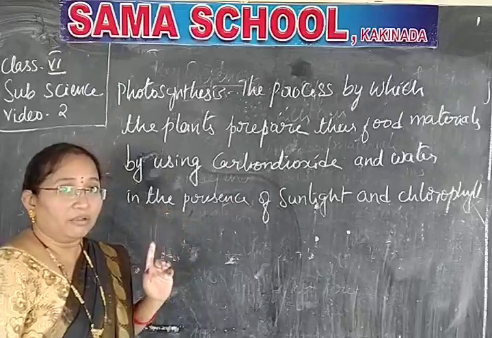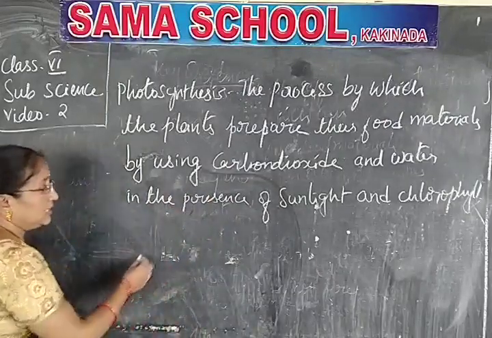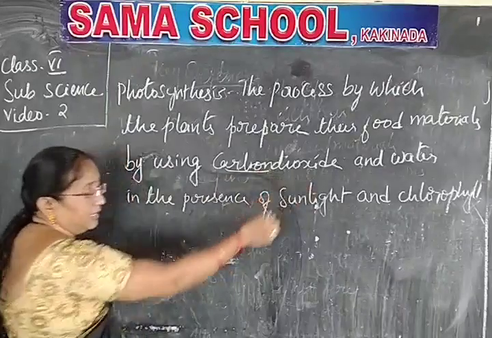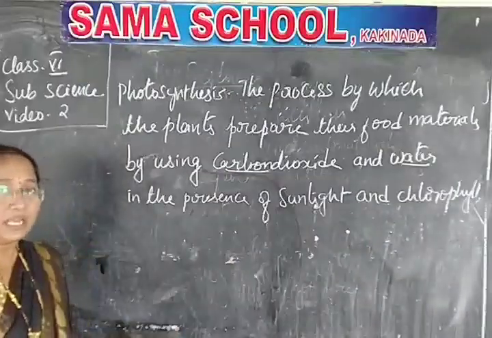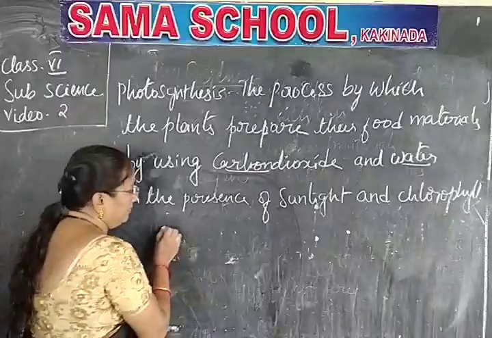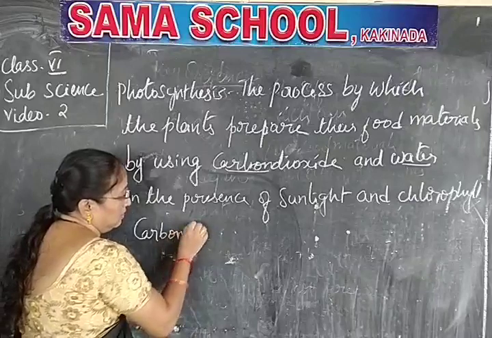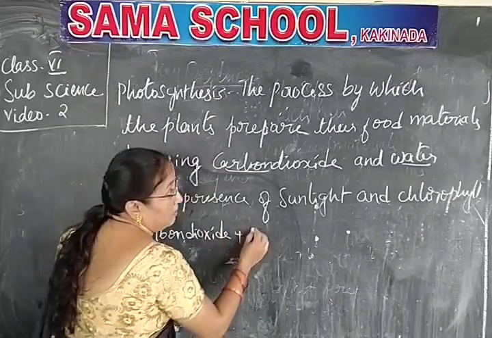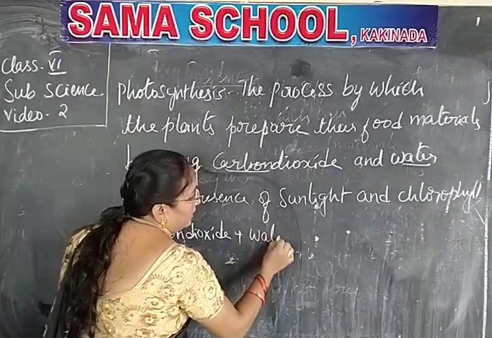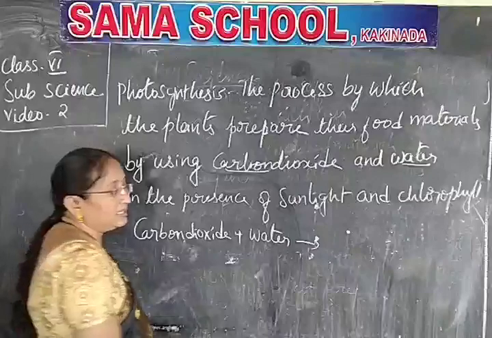Understand? Now, this definition only I will frame in the equation. Let us see. Carbon dioxide and water are used to make the food materials. Let me frame carbon dioxide plus water. They give the food materials we learned, isn't it?